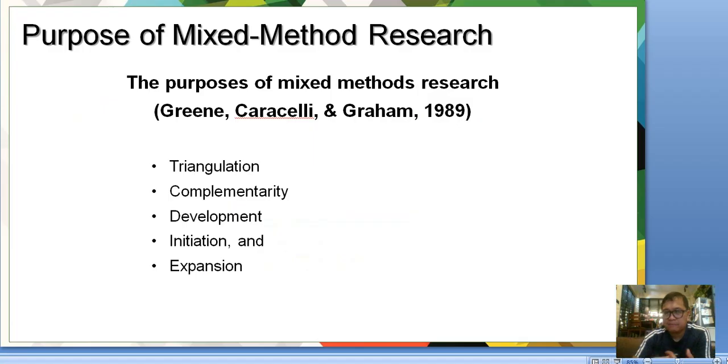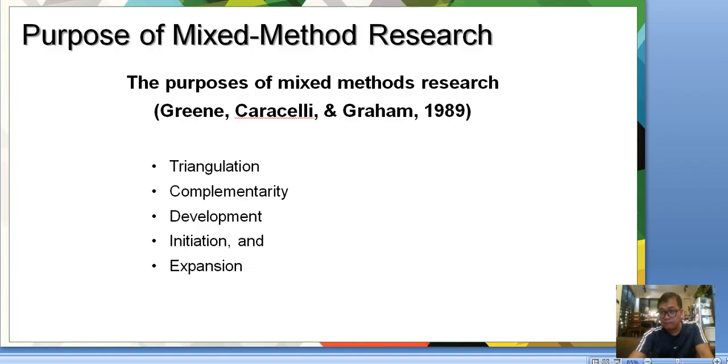So the purpose of mixed methods research, according to Green, Caracelli, and Graham, is triangulation, complementarity, development, initiation, and expansion. Triangulation means that you could get further insights.